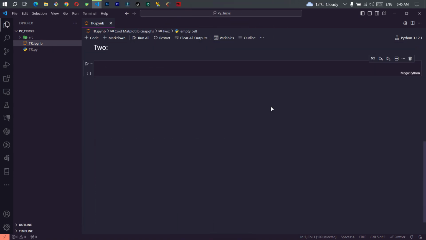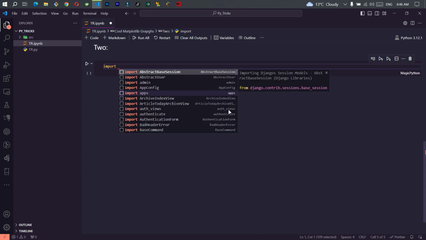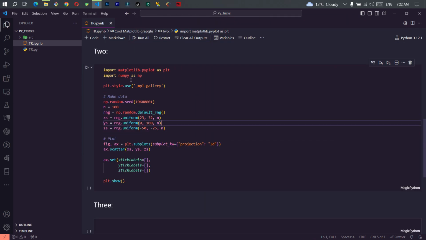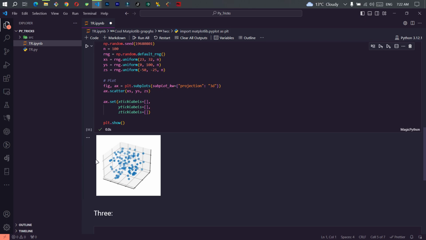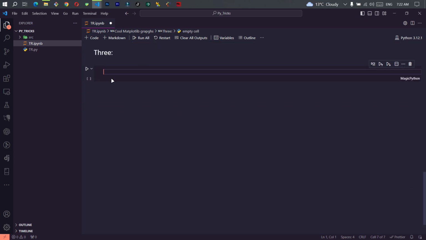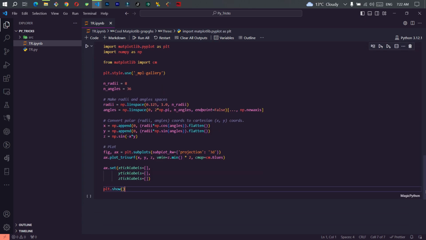We know all about scatter plots, but what about 3D scatter plots? Let's see how they look. Again, I'm going to fast code. Okay, so this is the code, and yes, as you can see, this is a 3D scatter plot. I personally don't like it that much, but this third example right over here, this is the code for it.